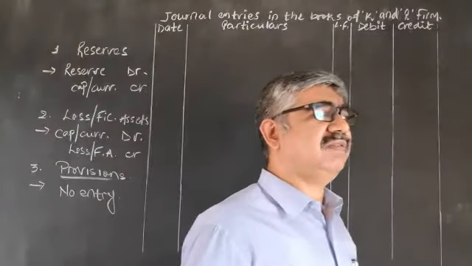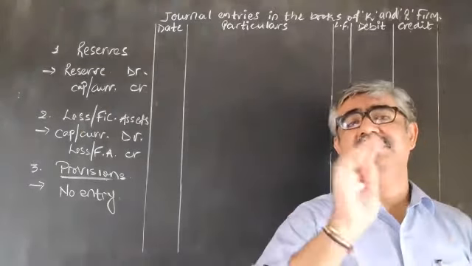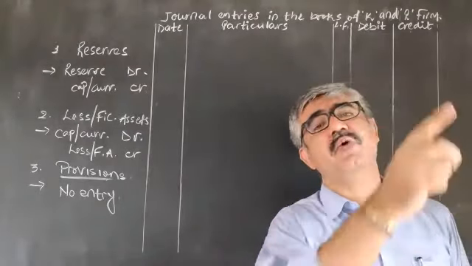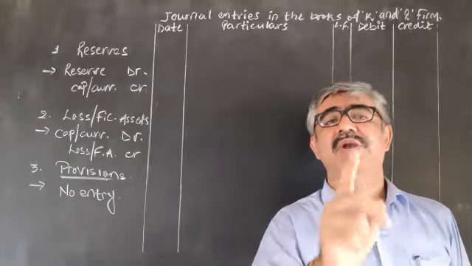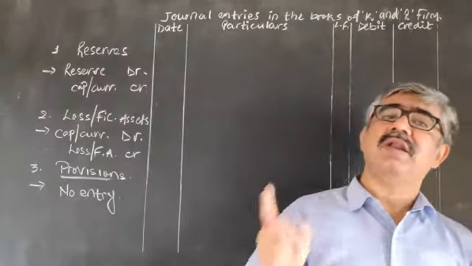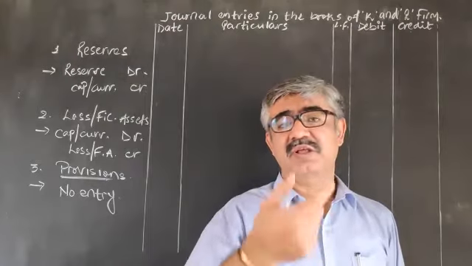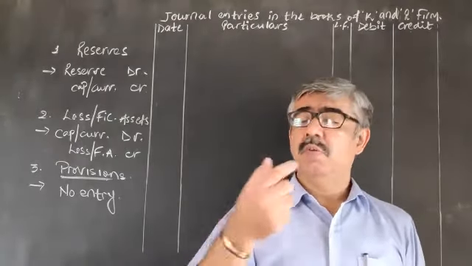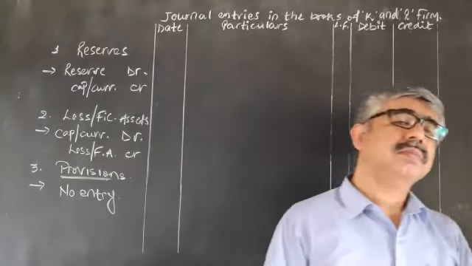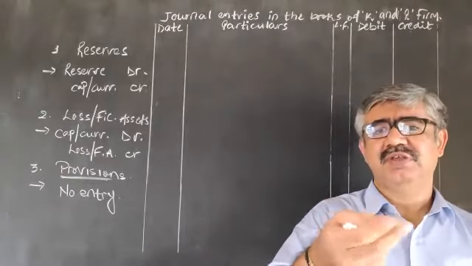What is workman accident compensation? What is investment fluctuation? We already studied in chapter 4. So if you do not know it, please go through it once. You already have all the lectures with you. Okay? So go through that lecture. In that, in detail, I explained what is investment fluctuation fund and what is worker accident compensation reserve. Clear? It is question number 12. Or even in long questions I explained.